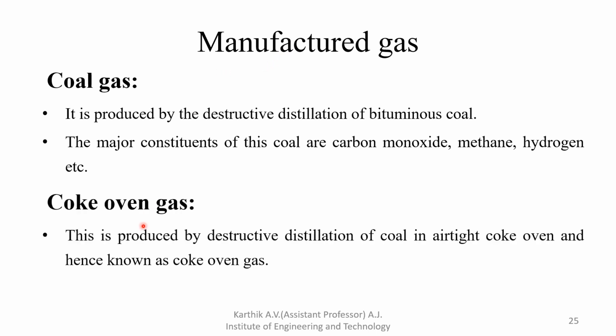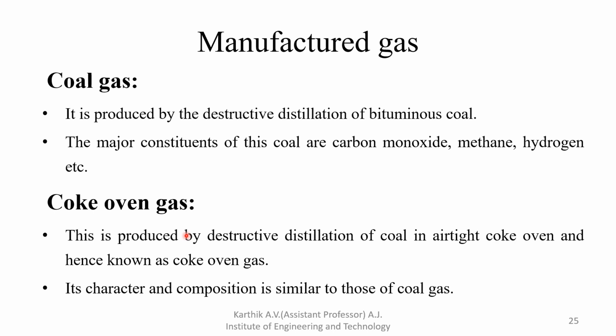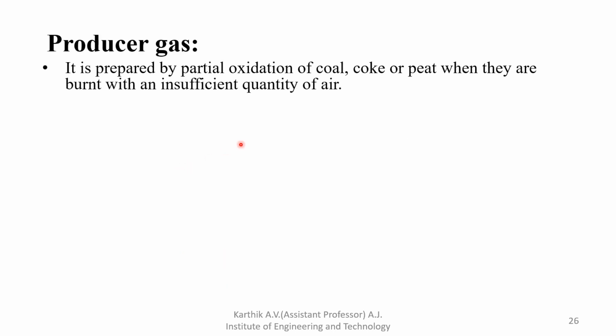Next, coke oven gas. This is produced by destructive distillation of coal in an airtight coke oven and hence is known as coke oven gas. Its character and composition are similar to those of coal gases. Next, producer gas.